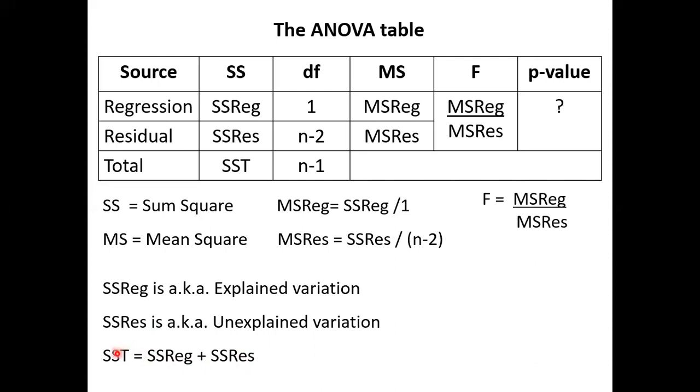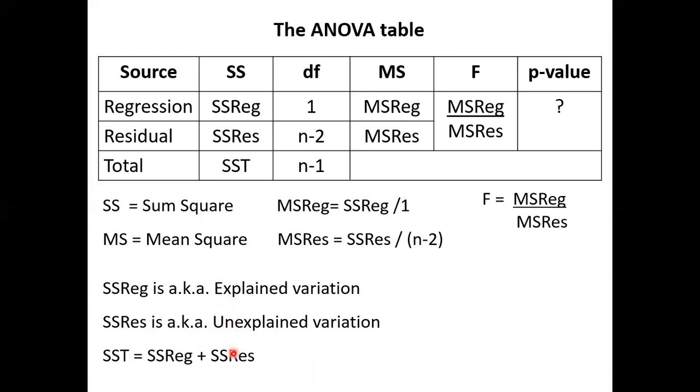Example: if this is 100 and this is, let's say, 20, how much must this be? 80. This is 100, this is 20, so this must be 80. 80 explained, 20 unexplained.